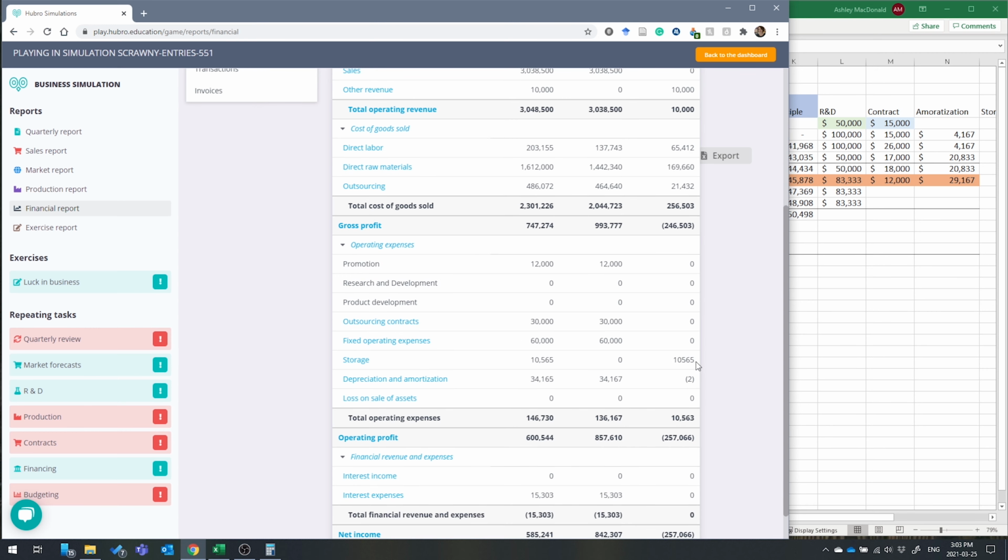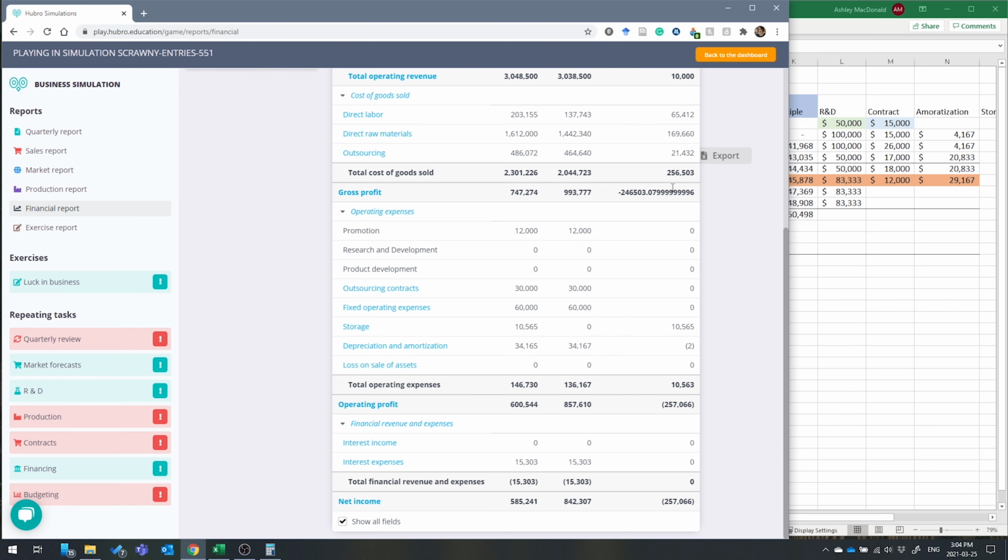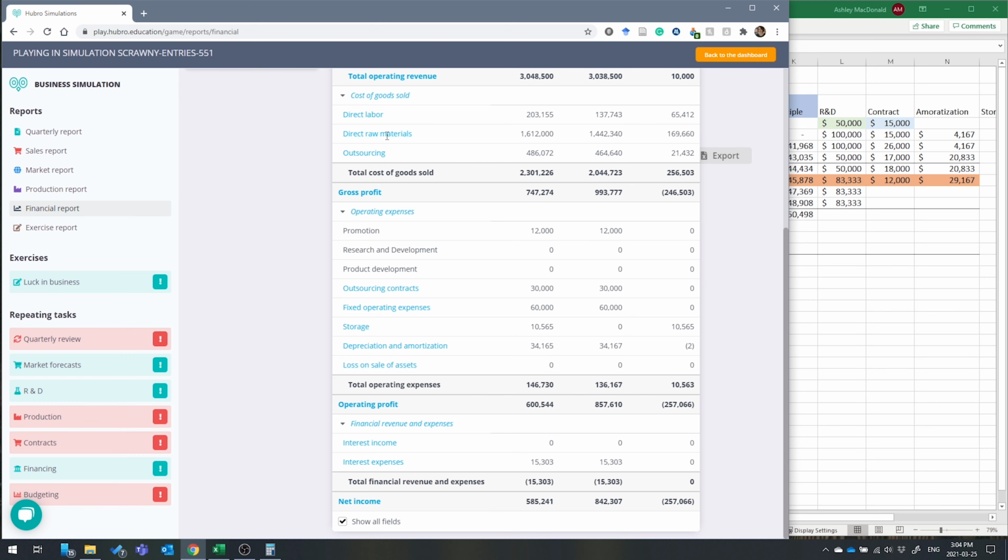My storage costs, which I wasn't counting for anyway. But all in all, I had a decent sized deviation here, which I'm wondering if I made some changes to my, oh, I did. I changed my production rate at one of my factories from 150 to like 176, I think.